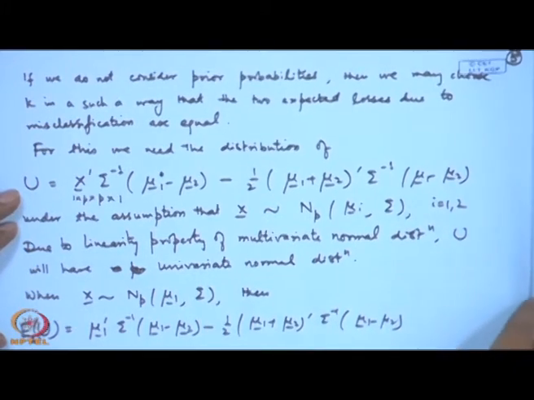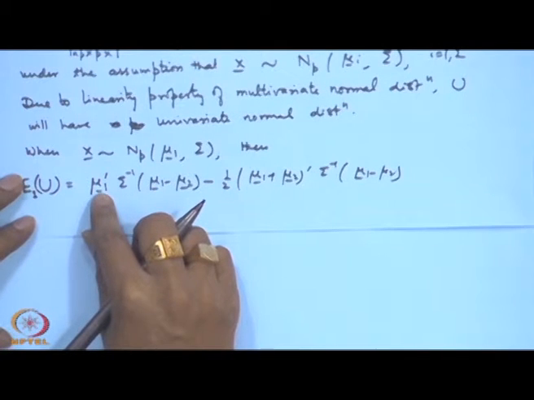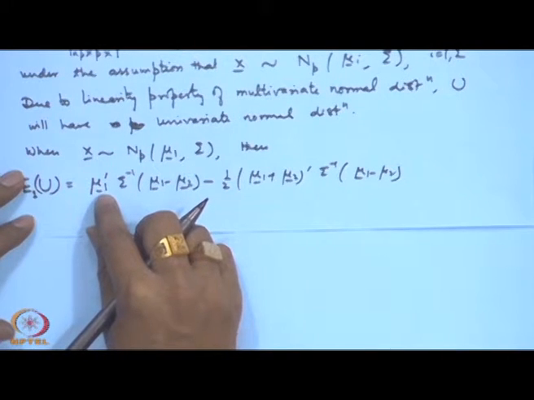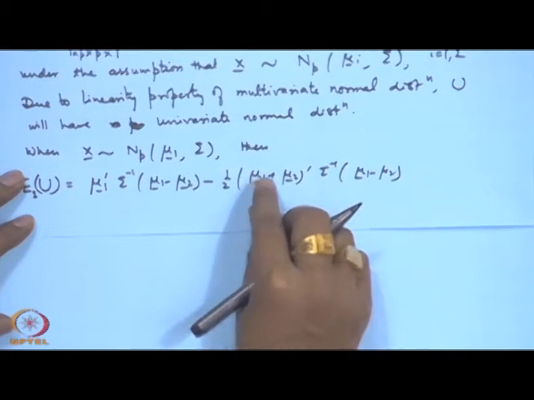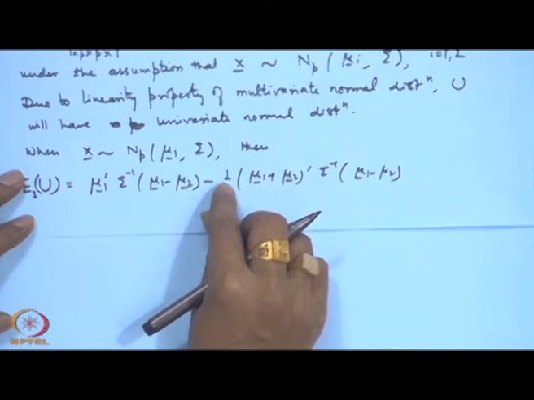Now, this term we can simplify. Here you look at, this is mu 1 prime sigma inverse mu 1, and here I get half mu 1 prime sigma inverse mu 1. So, this is with a minus sign, so it will become plus.